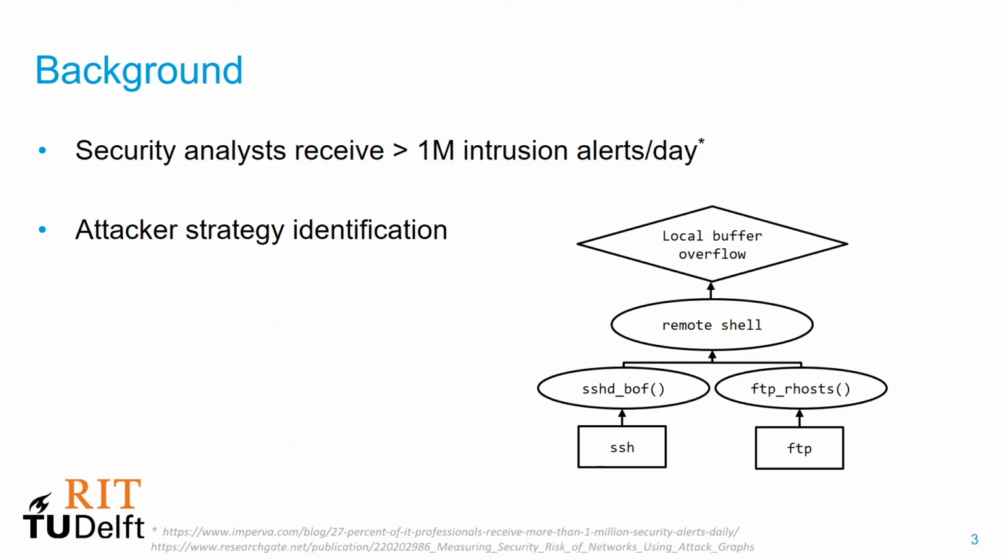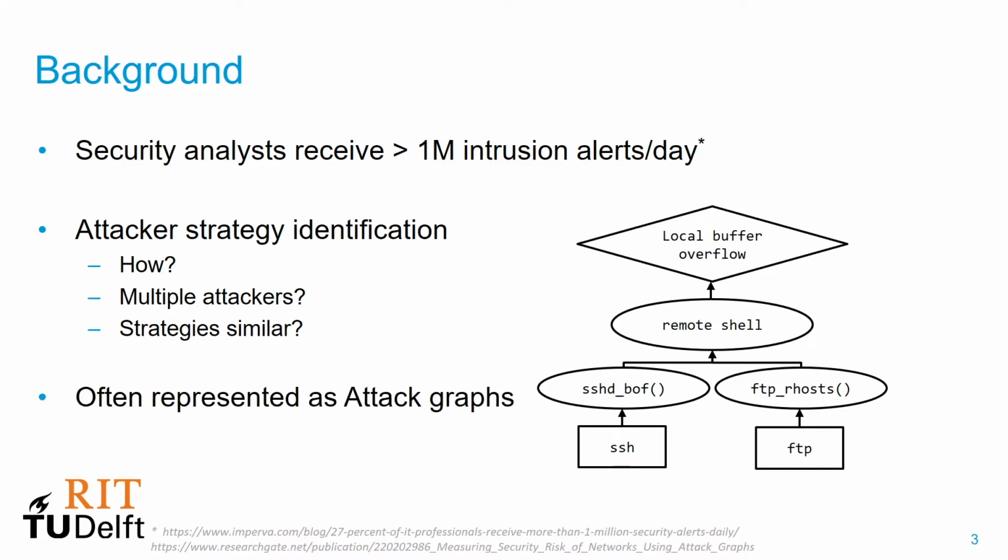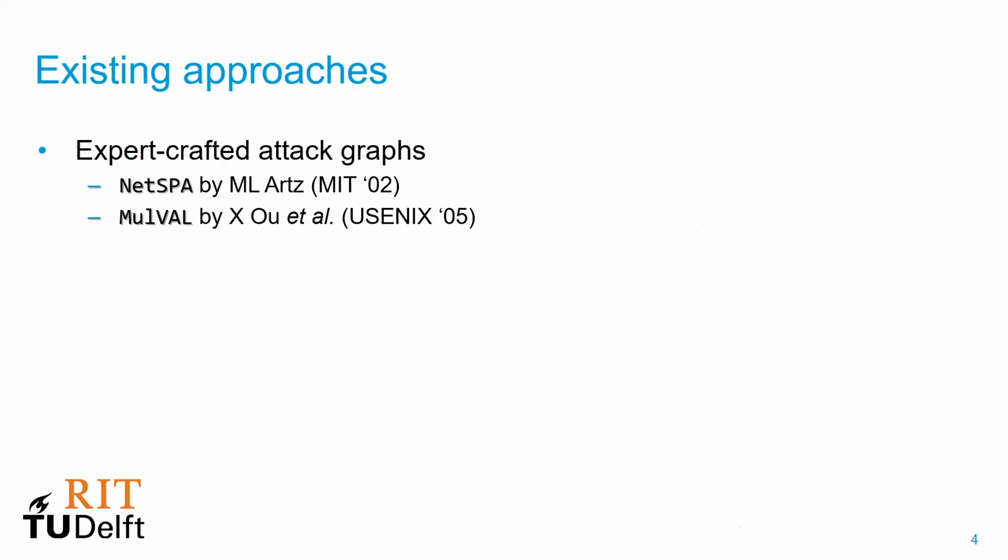This is also a huge problem because attacker strategy identification is still largely a manual process. After a security incident happens, security analysts want to know how did an attack happen, were multiple attackers involved, and if so, how much of their strategies were similar. These attacker strategies are typically represented in a graphical format called attack graphs.